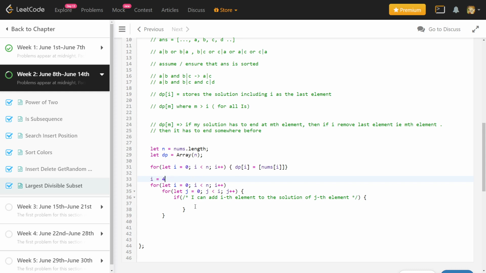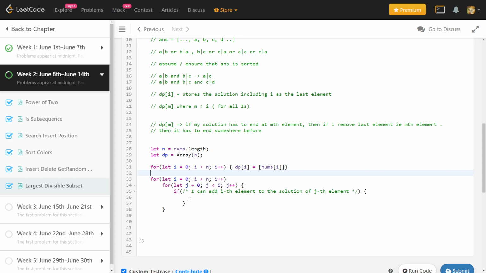Then my dp was updated and dp[i] had some value. Now if I'm checking for j equal to 3, I have to compare it with the previously existing dp, to see if I am able to increase the length of the existing solution. If I'm not able to increase the length of the existing solution, then I don't need to update my dp.